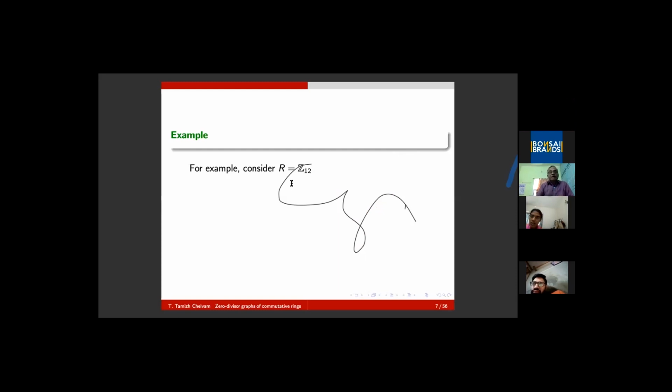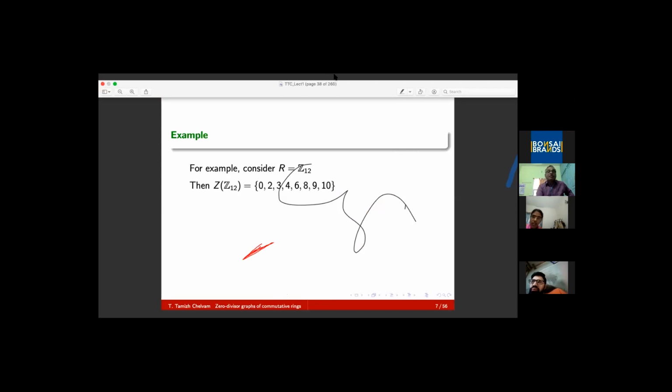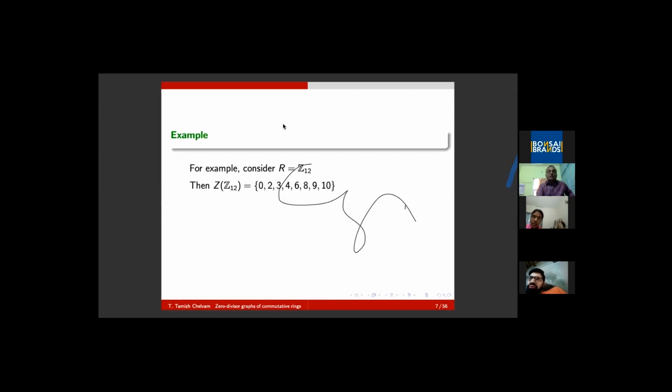Sir, you can erase the lines yourself. You can select the annotation options, the upper bar, and take the eraser and click on the line. Okay, fine. Thank you.